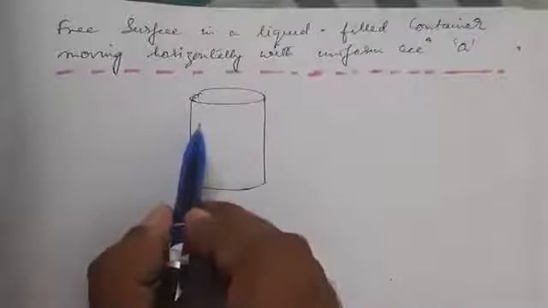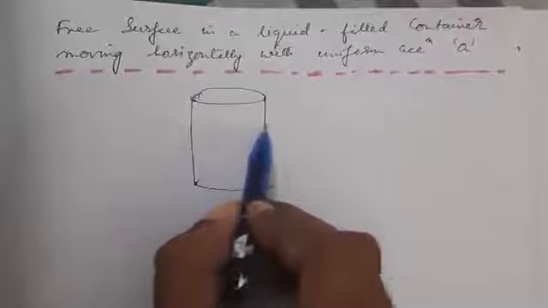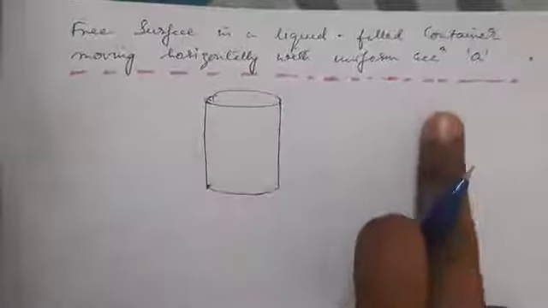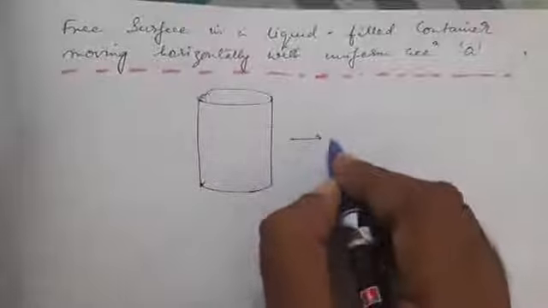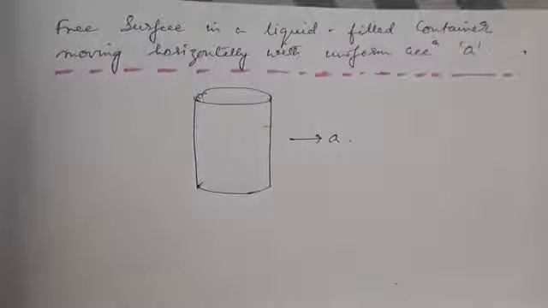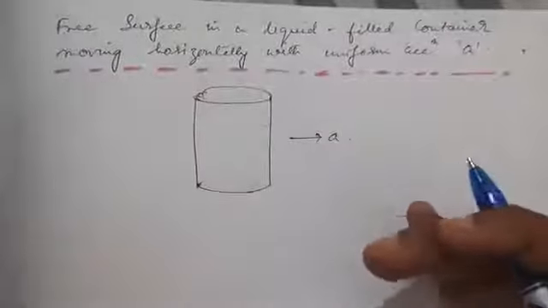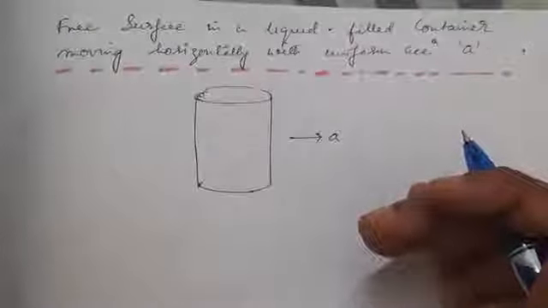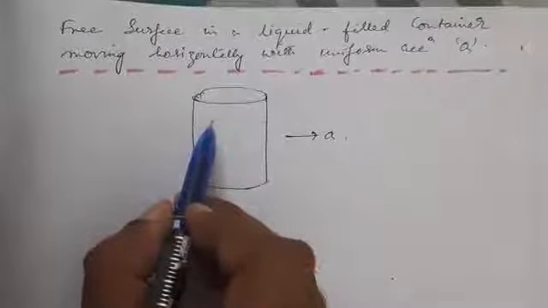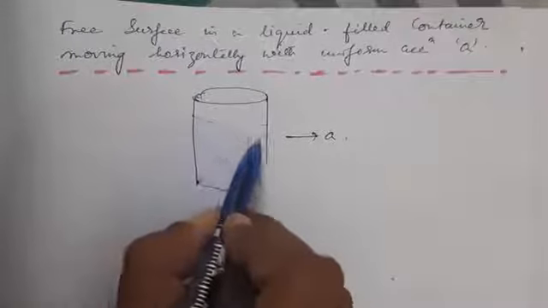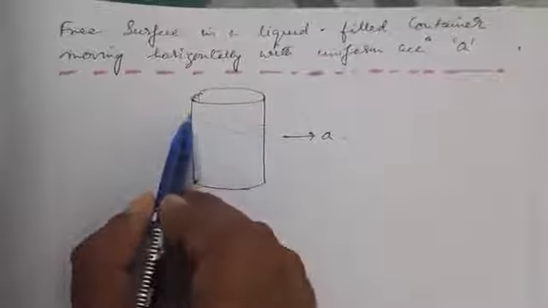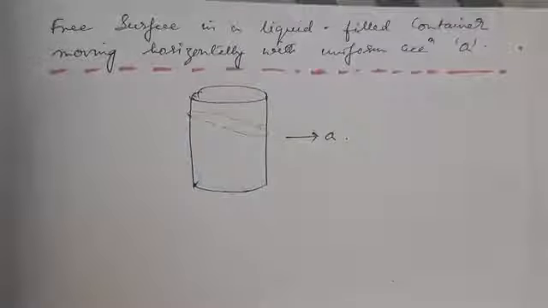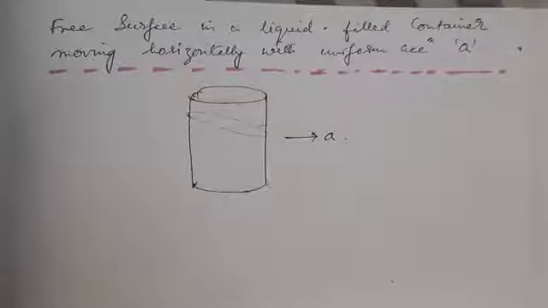The free surface cannot remain horizontal, because if we move this body with an acceleration of A in the right direction, there will be a pseudo force acting on the liquid inside the container. So the liquid level will be like this. It will not be horizontal, but will be at an angle of theta.